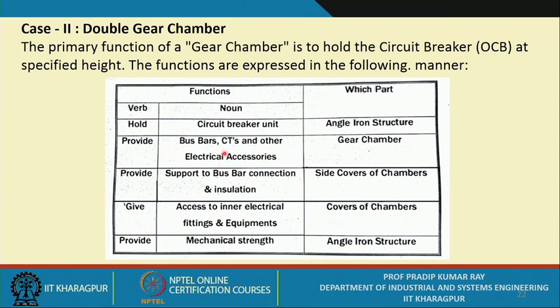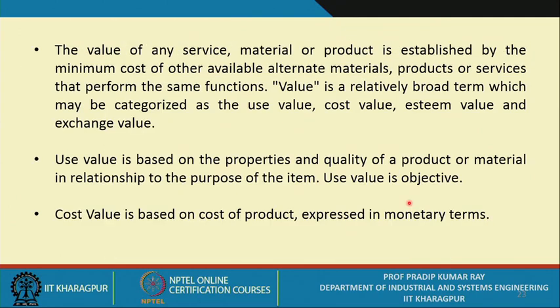Then provide bus bars, CTs and other electrical accessories, that is basically done by the gear chamber. Provide support to bus bar connection and insulation, side covers of the chambers. Give access to inner electrical fittings and equipment, covers of the chambers, and provide mechanical strength, obviously it is given by the angle iron structure. So, this way you present the details of the functions.